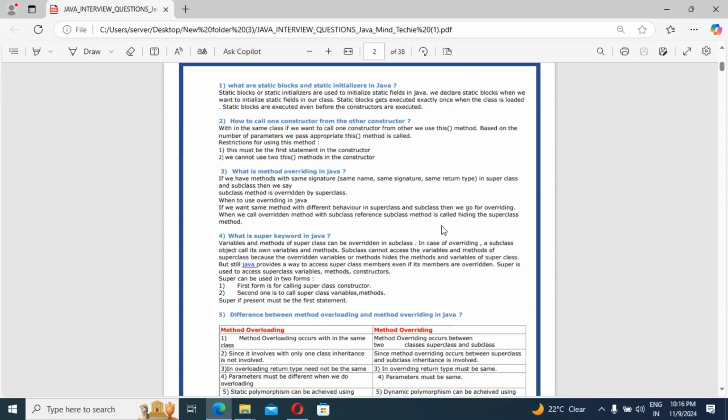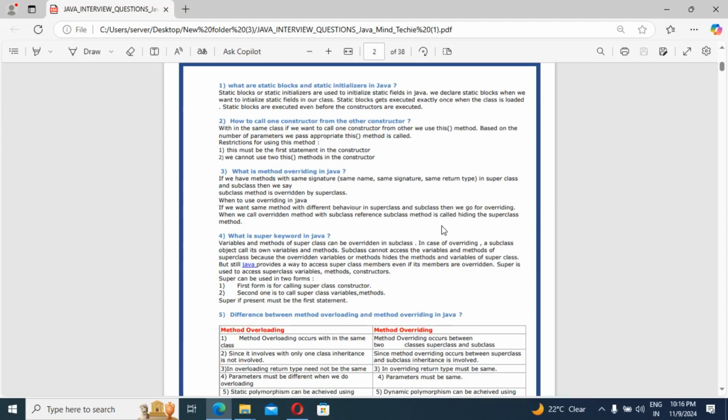A static block or static initializer is used to initialize a static field in Java. That thing we keep in mind. We declare a static block when we want to initialize a static field in our respective class. A static block gets executed exactly once in the class when it is loaded. A static block is executed even before the constructor is executed in our program. So guys, that is the main thing we should remember.